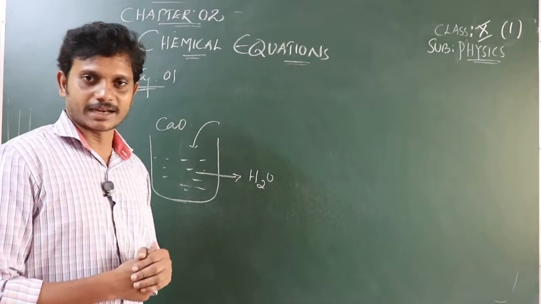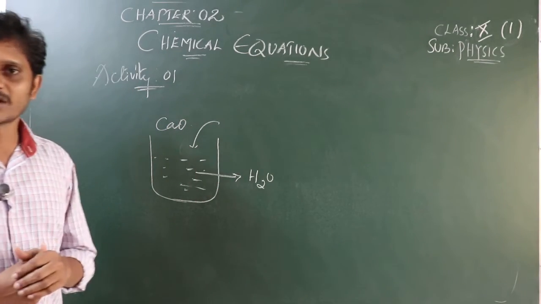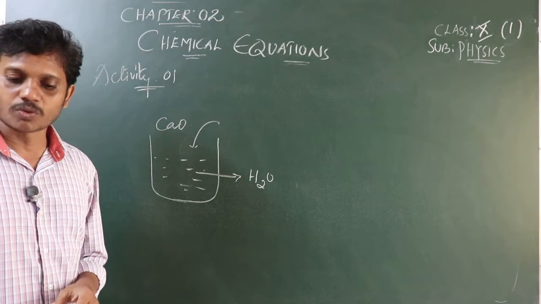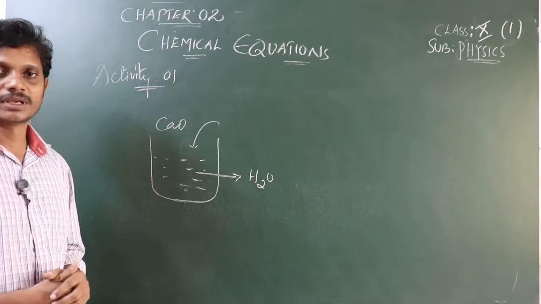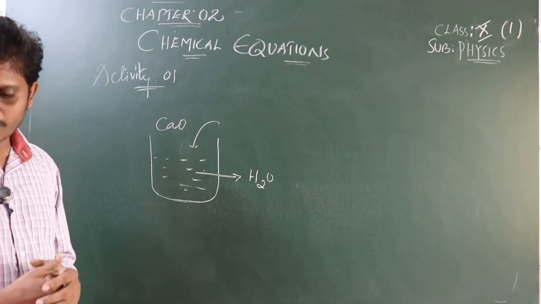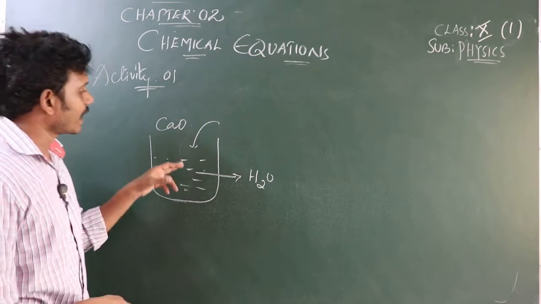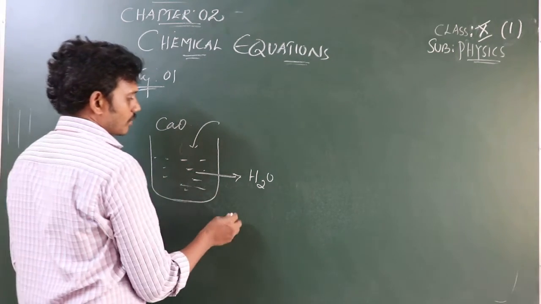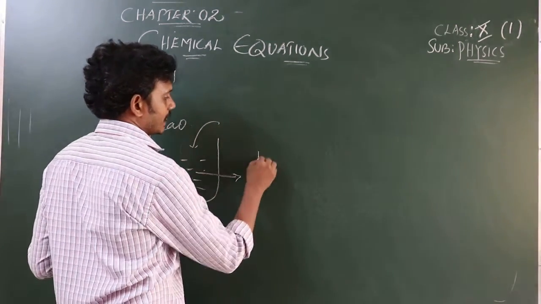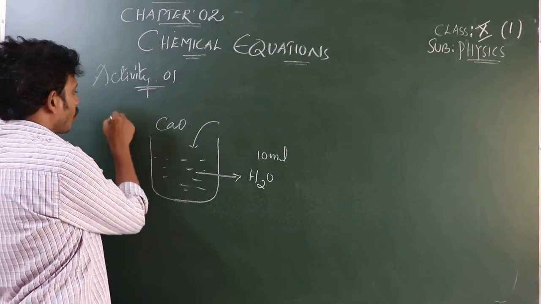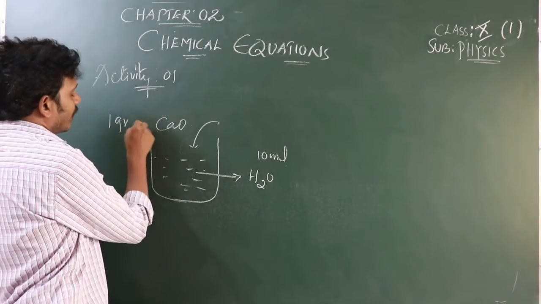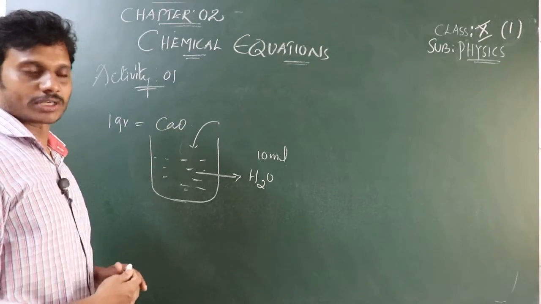What's the quantity to be taken? 1 gram of quicklime is added to 10 ml of water.